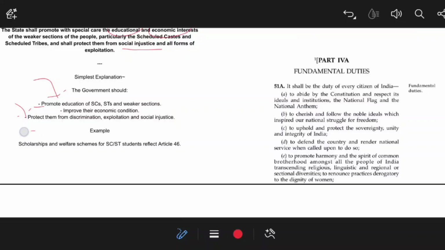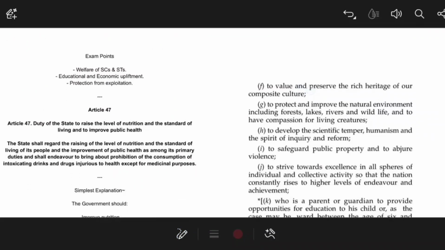Okay, now scholarships and some other welfare schemes for SC, ST students basically reflect the motive of Article 46. From the exam point of view, Article 46 is talking about the welfare of SCs and STs, educational and economic upliftment, and protection from exploitation. Okay, I recommend you read the exact words of the Constitution. You can also read what I have provided from my side, and you can also read the screenshots,